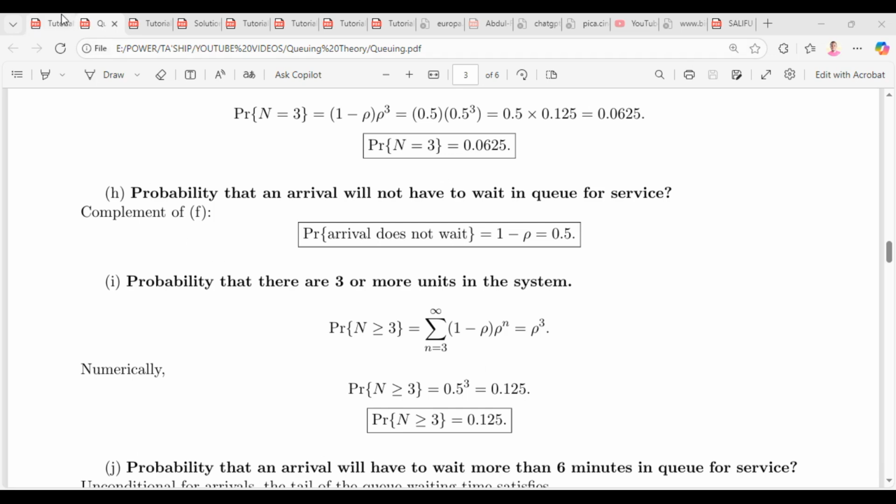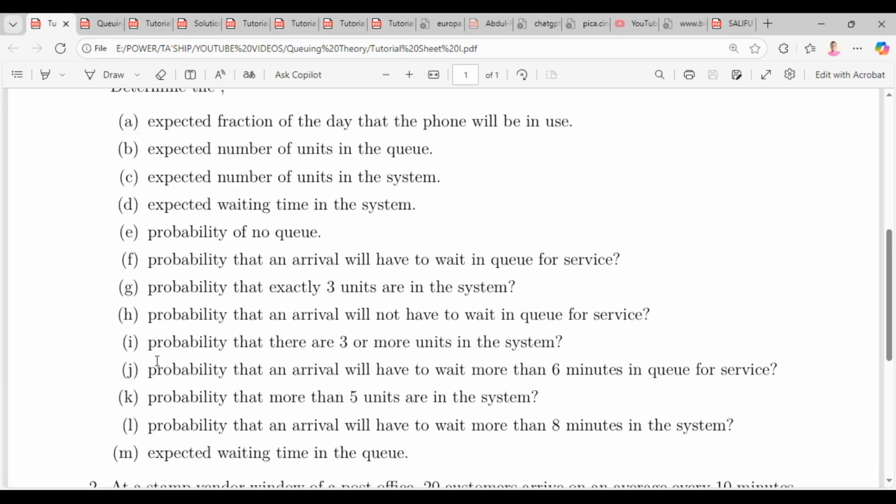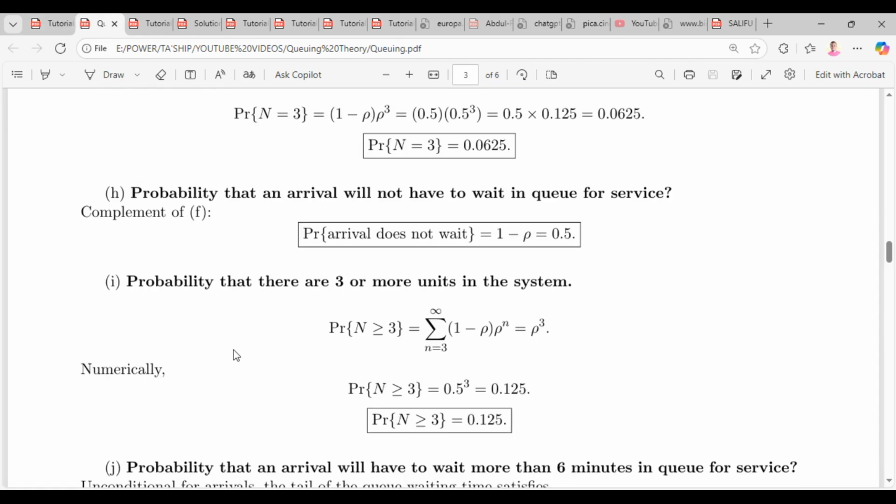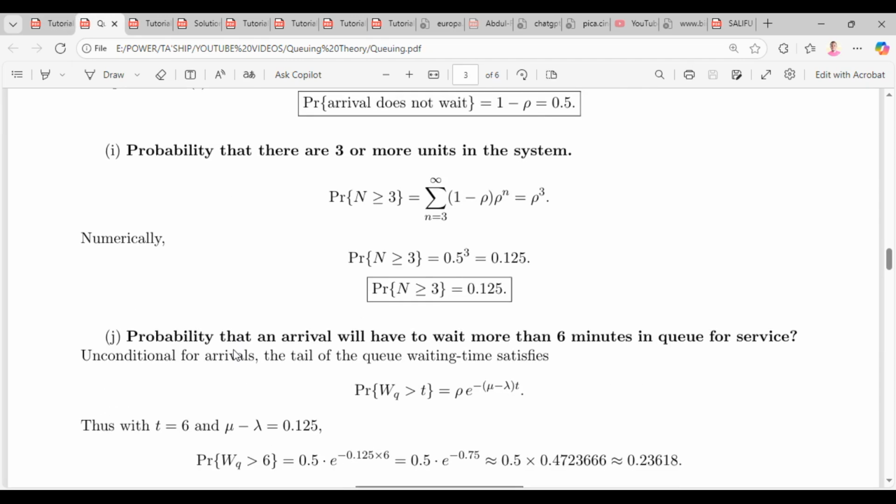Okay, let's look at J. So this is the probability that an arrival will have to wait more than 6 minutes in queue for service. Okay, so let's look at the right formula. That is rho times e to the power negative mu minus lambda times t, where t is the time. Remember, we calculated our mu and lambda in terms of per minute.